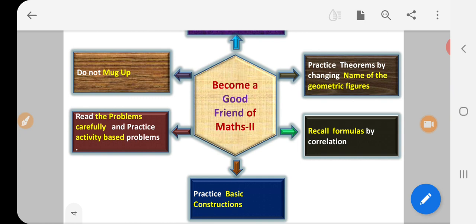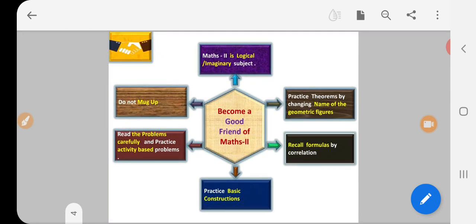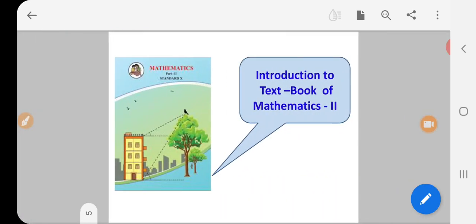Practice basic constructions. Read problems carefully and practice activity based problems. Do not mug up. If you follow all these 6 things, then certainly you'll become a good friend of this Mathematics Part 2.